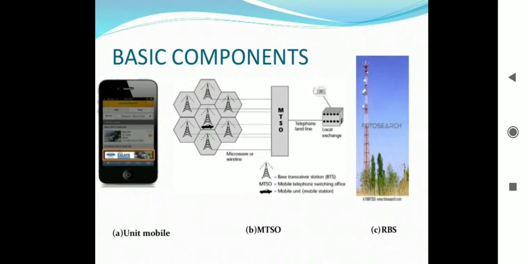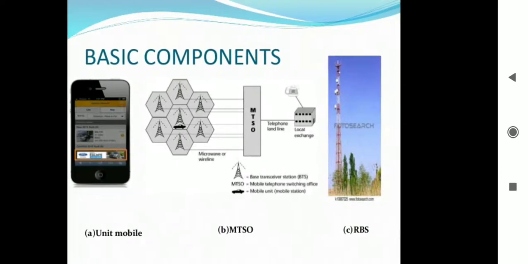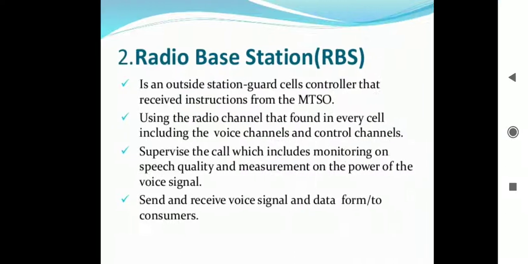You can see in front of you in the diagram there are the mobile unit, MTSO, MTSO means mobile telephone switching office, and the RBS with the antenna.